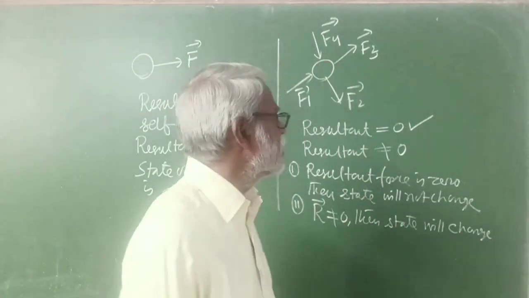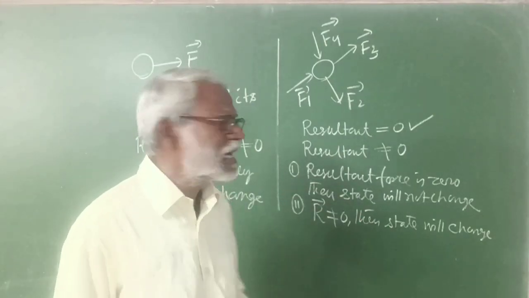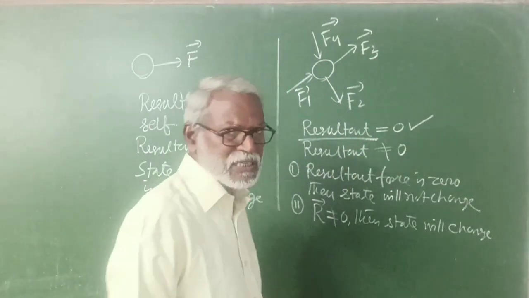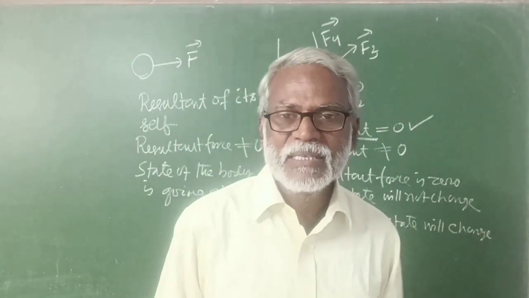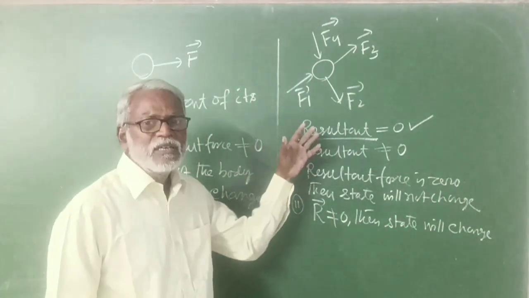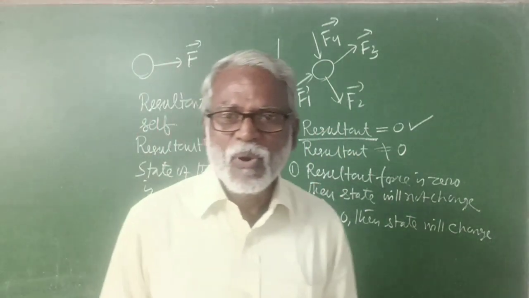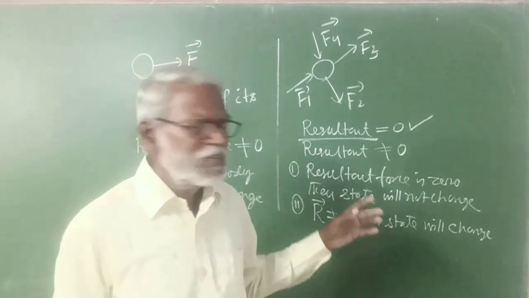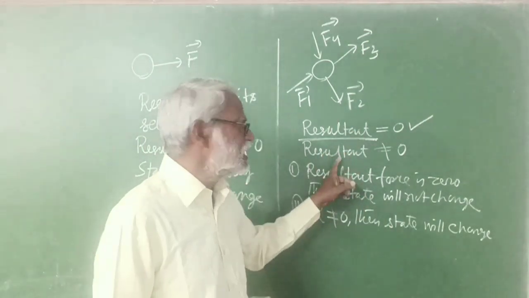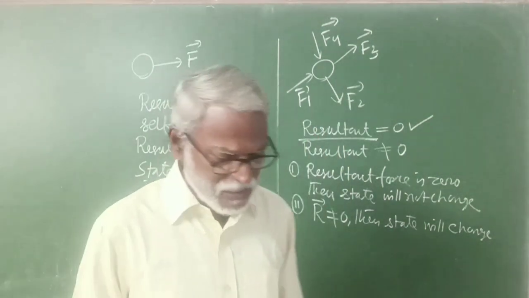So in the initial part of mechanics, we are going to find out the resultant of a number of forces, and we study different laws and techniques to find the resultant of a number of forces when they are acting on a body. And if the resultant is 0, the state of the body will not change, and if the resultant is not equal to 0, the state of the body will change.